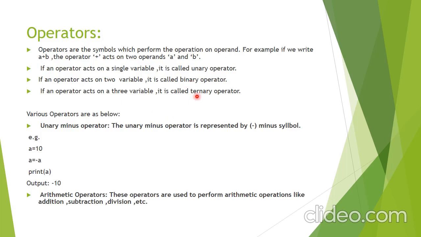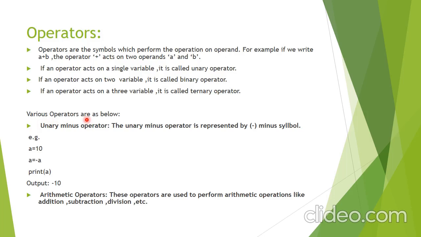Next, ternary operator. Ternary operator means we use a minimum of three variables and perform some operations, so that is known as a ternary operator.